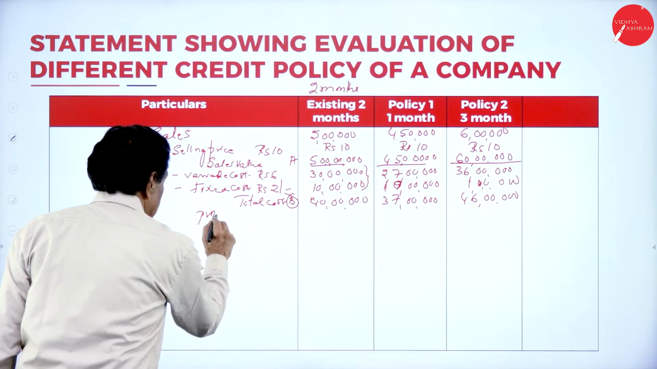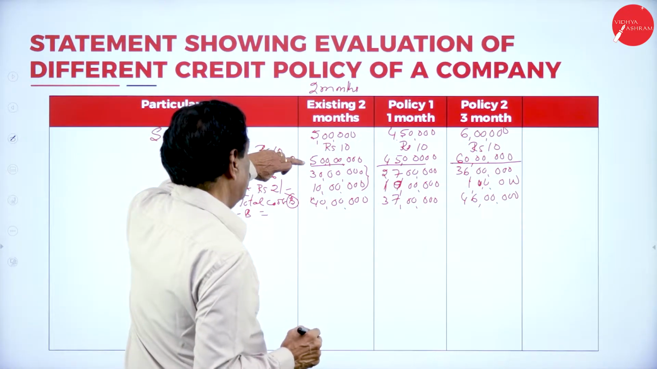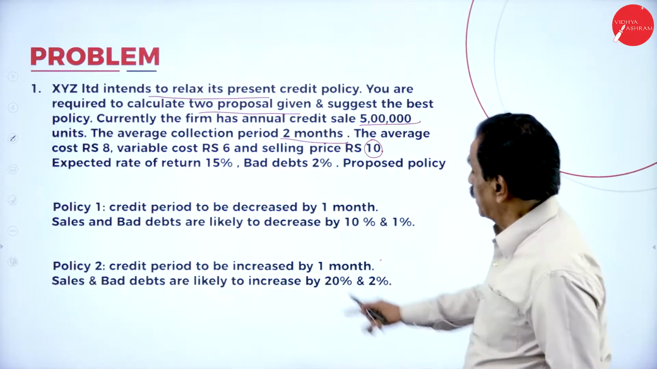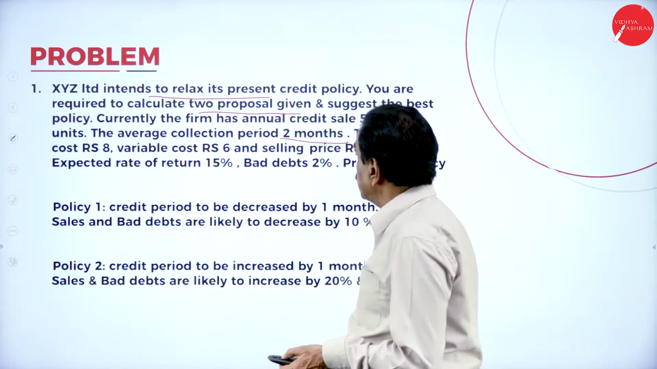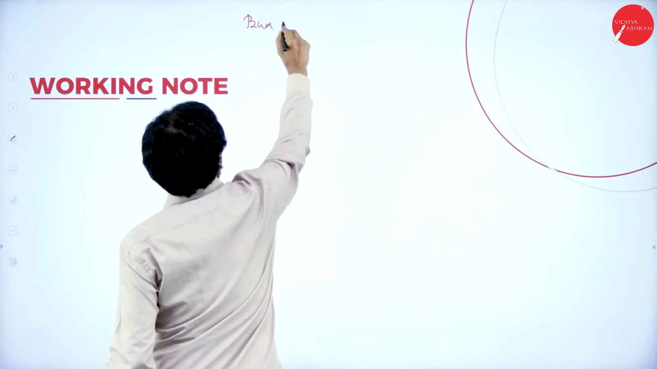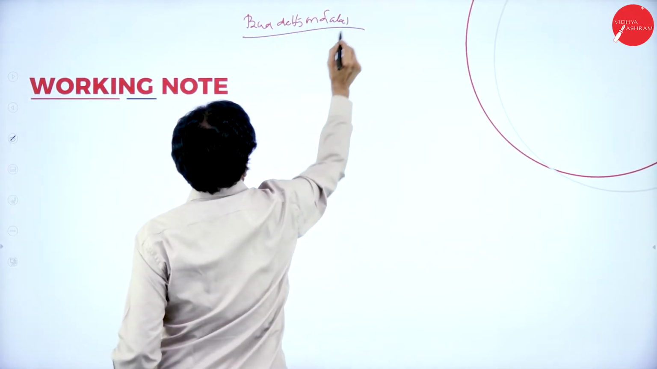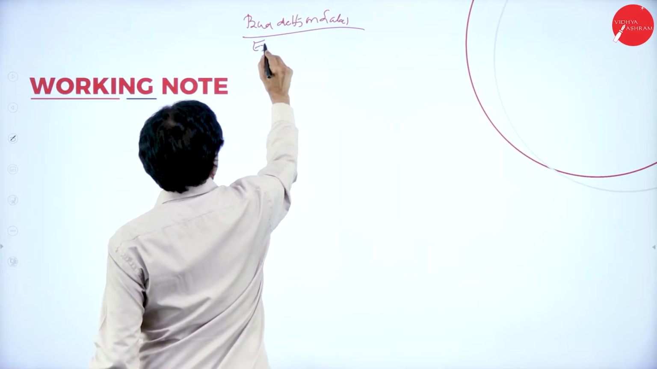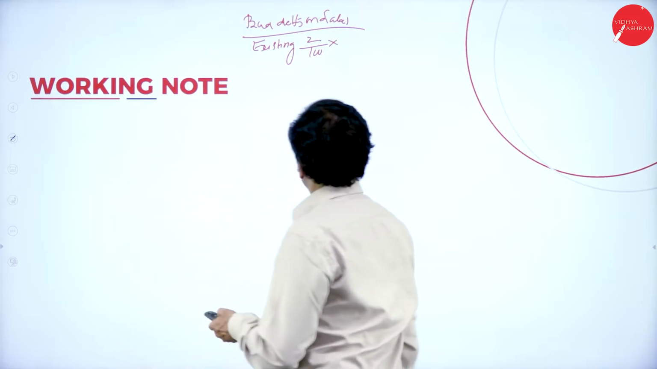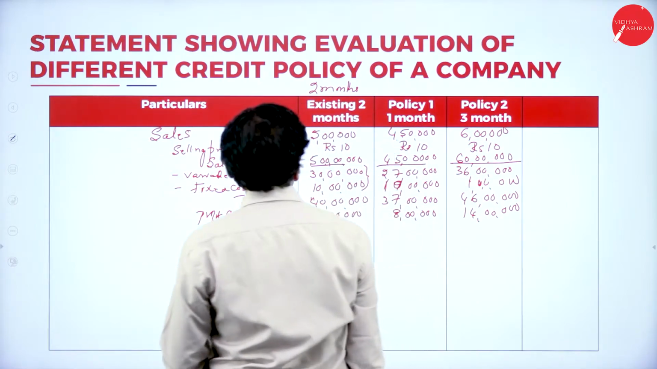Profit is A minus B. So your profit is 50 lakh minus 40 lakh, means 10 lakh. Here the present bad debt is 2%. Bad debts on sales, existing: 2/100 into your sales of 50 lakh.